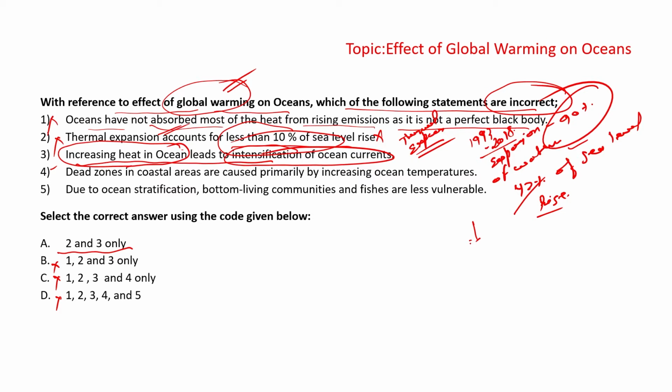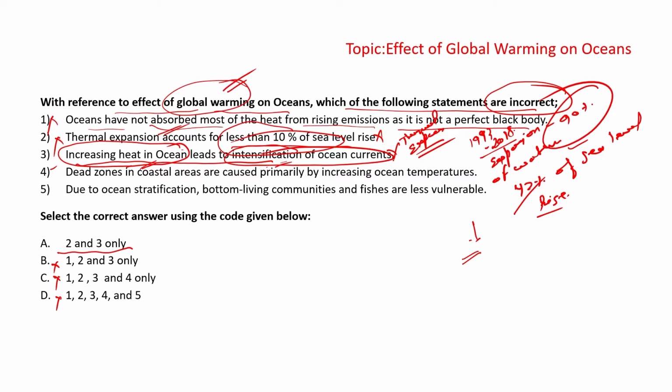Basically, as the earth warms, the water also warms, melting the sea ice, and this warming could make the water less cold and less likely to sink. And without the sinking of cold water, the ocean currents could slow down or stop in some places. So that's why the increasing heat in the ocean cannot lead to the intensification of ocean currents, and statement 3 is also incorrect here.